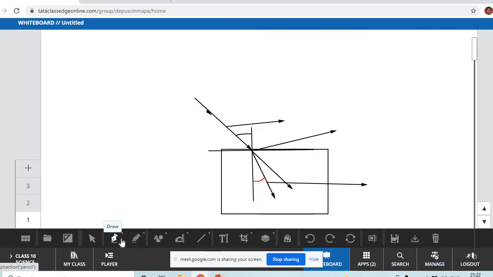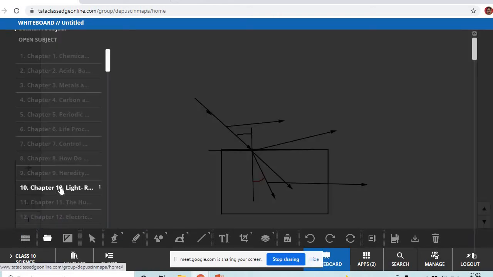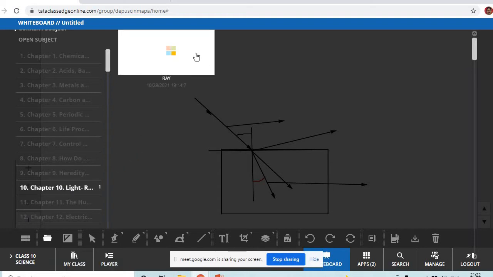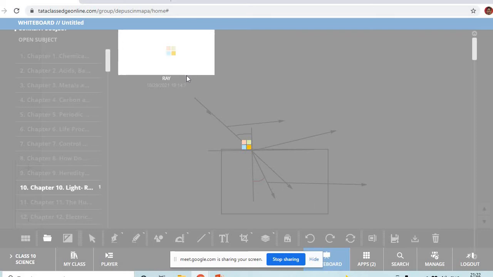Now, what do you think? What causes this refraction of light? The change in speed of light. Yes, you are absolutely right. The reason is change in speed of light. It is taking some time to open, children. Just wait.